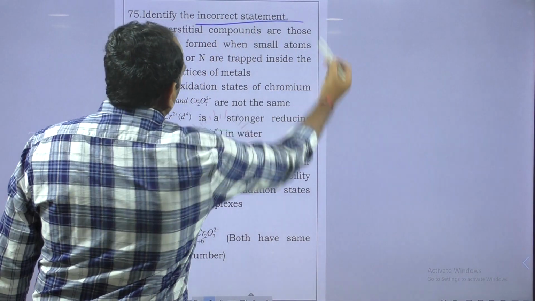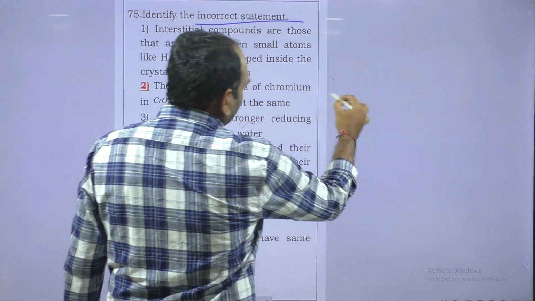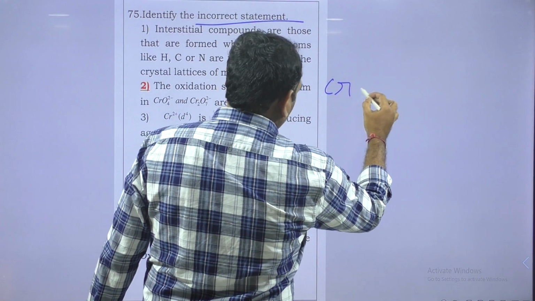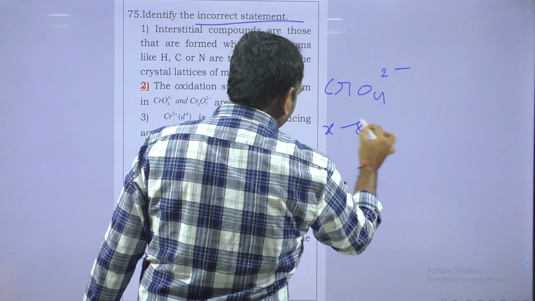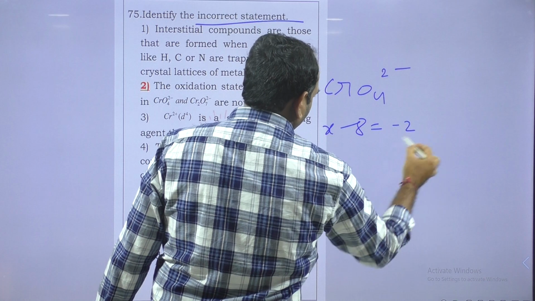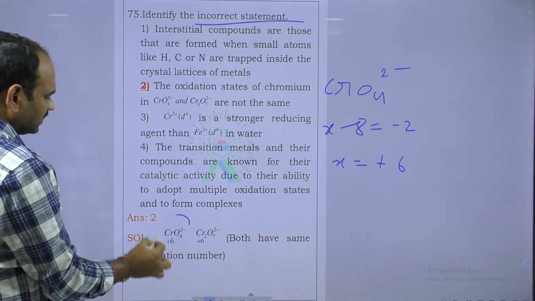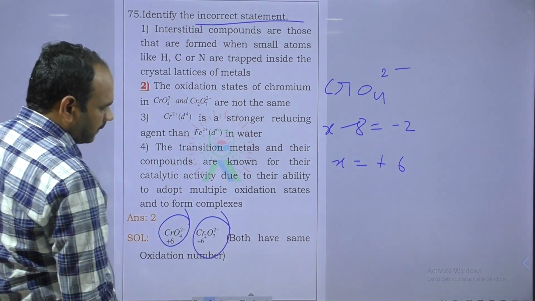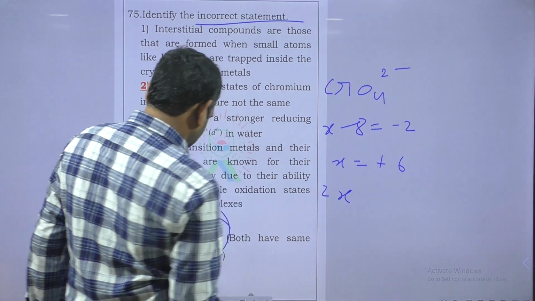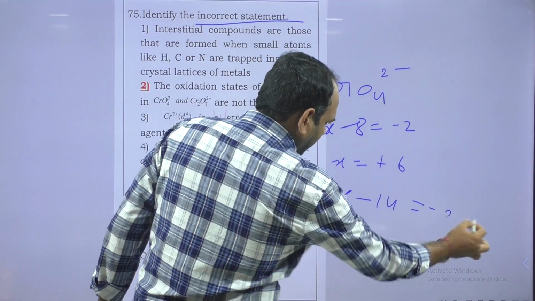Incorrect statement. In this incorrect statement, here CrO4 2 minus, that is x minus 8 equal to minus 2, x equal to plus 6. Here chromium is plus 6. In this compound also, 2x minus 14 is equal to minus 2.